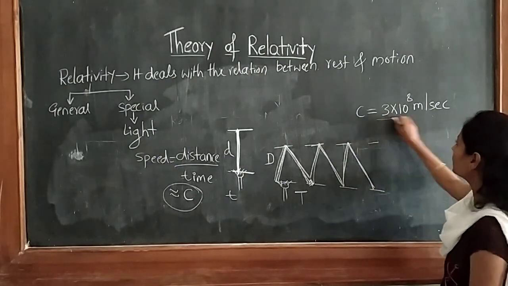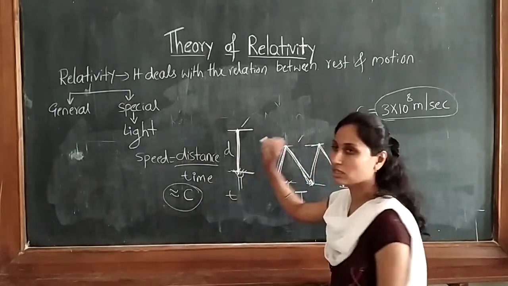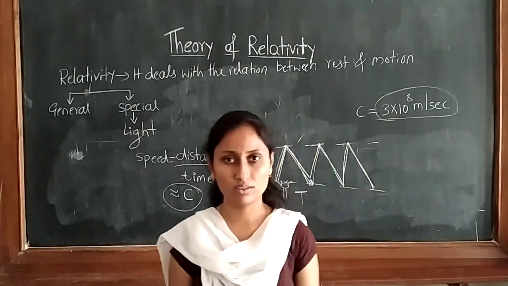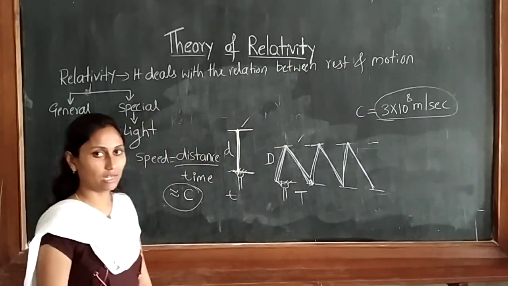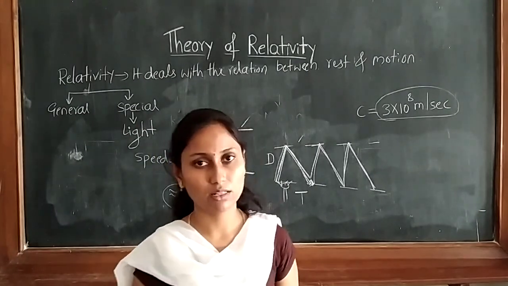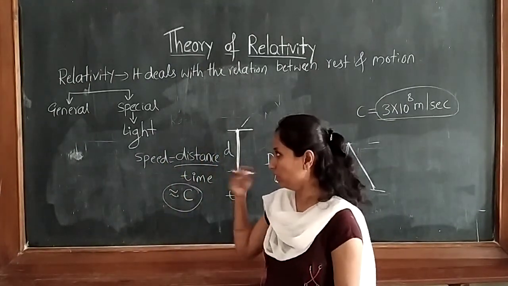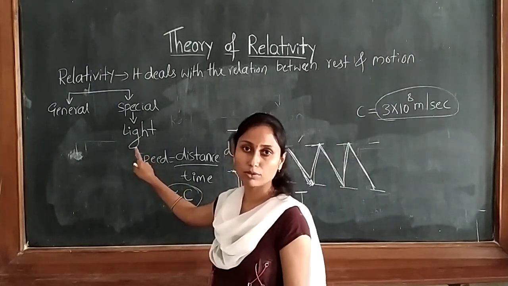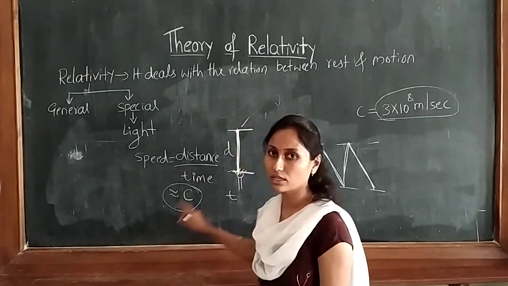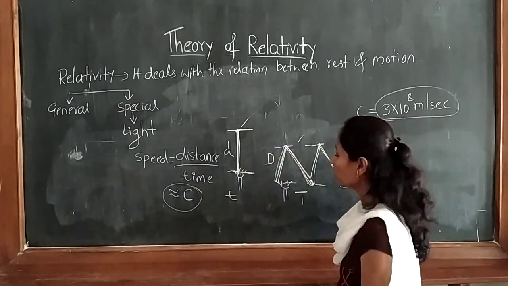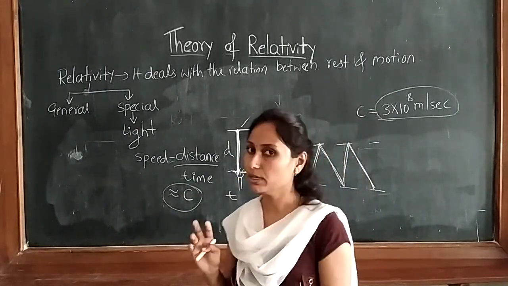So that ratio becomes C equal to 3 into 10 raised to 8 meter per second in any case, whether a body is at rest or moving. That is the special theory of relativity. Einstein gave the special theory of relativity. So according to Einstein, the light velocity will be the same. The speed of light will be constant in all situations, equal to 3 into 10 raised to 8 meter per second. In any situation you take, the light velocity will be constant.